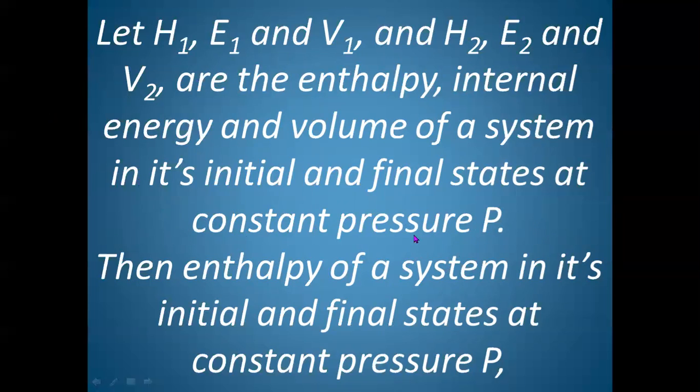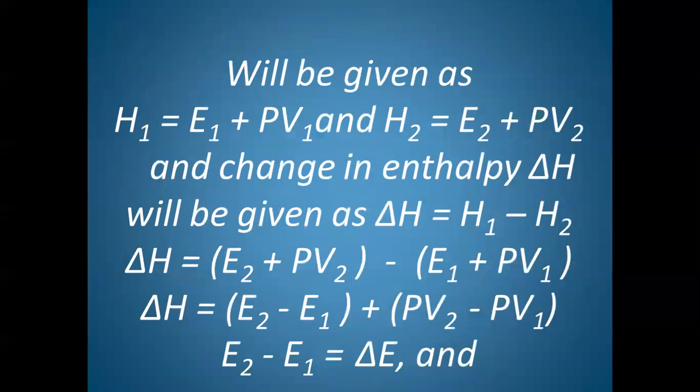So at constant pressure, the values of enthalpy, internal energy, and volume in the initial state are H1, E1, and V1, and in the final state, H2, E2, and V2. Then the enthalpy of the system in its initial and final states at constant pressure will be given as H1 equal to E1 plus PV1, and H2 equal to E2 plus PV2.